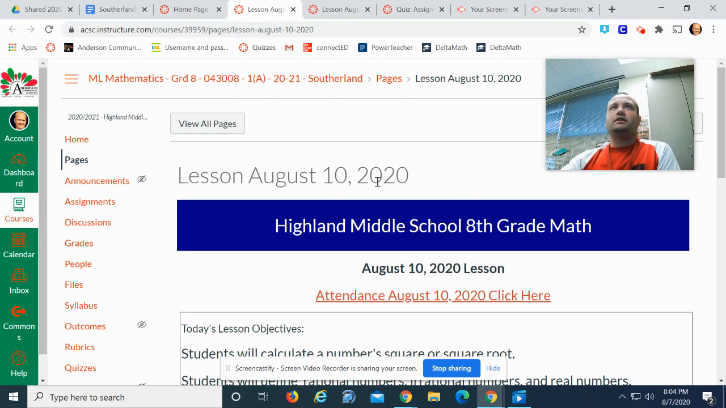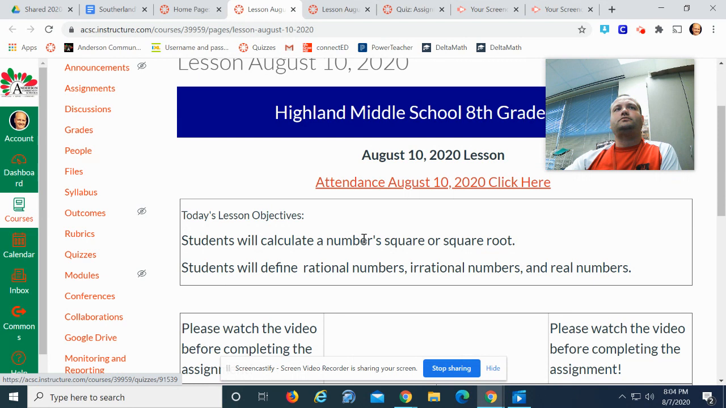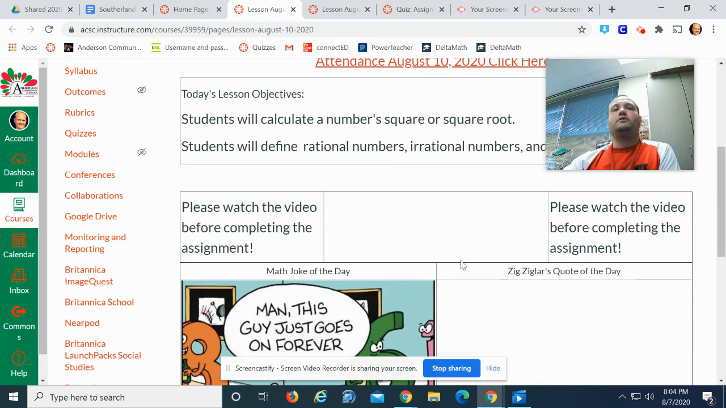So again, today's August 10th, 2020. Don't take your attendance here. Students will calculate a number's square or square root. Students will define the rational numbers, irrational numbers, and real numbers. Some of this stuff is in the previous video, so if you didn't get a chance to do that, you might consider going back and watching that video.